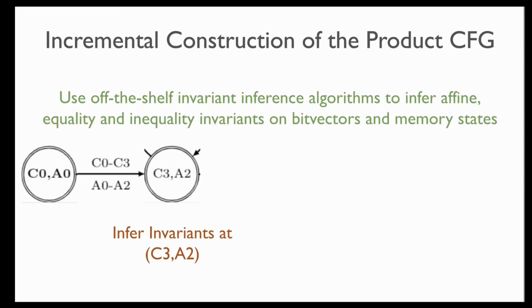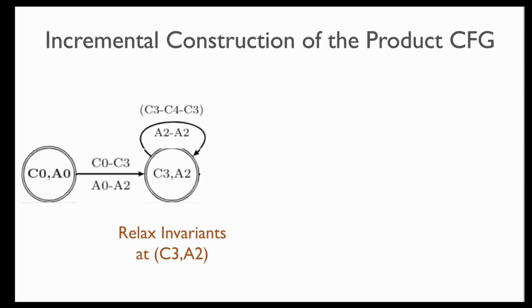But let's say we are able to figure this out. Then from that, we'll be able to say, OK, then we are going to add a node C3, A2, and then we're going to infer invariants at C3, A2 using our counterexample guided invariant inference techniques. Now, using that, we are going to infer the invariants, and then we are going to now infer the correlation for A2 to A2. And this time we're going to say, oh, it should actually be correlated with C3, C4, C3. Once again, how do we figure this out? Well, it's a combination of the invariants that we have inferred and the counterexample that we get from those invariant inference.